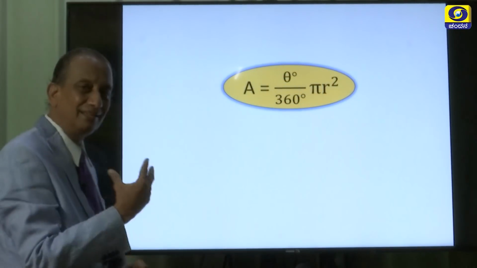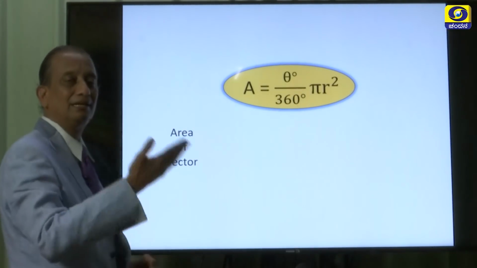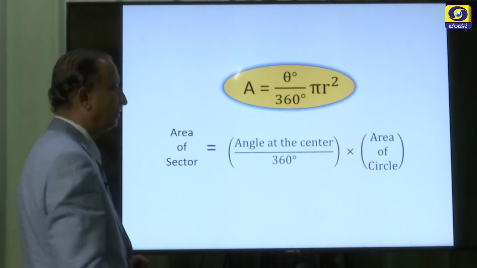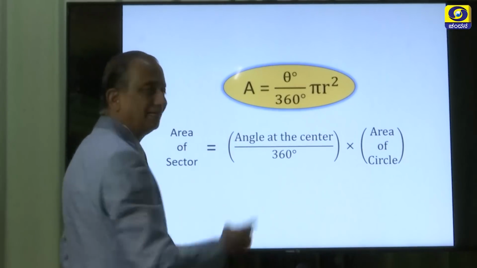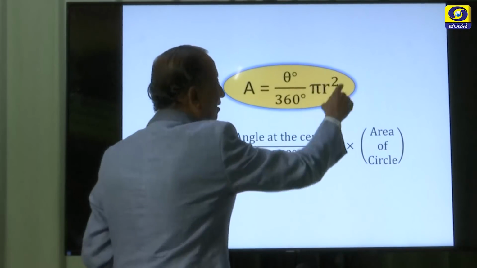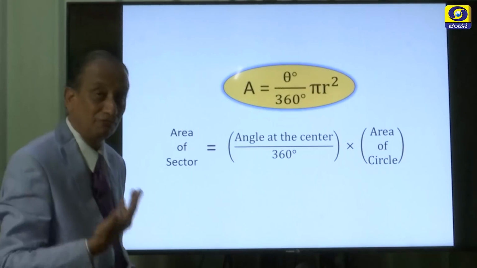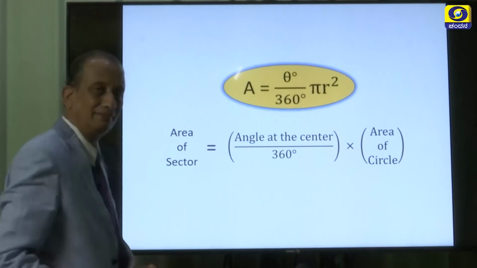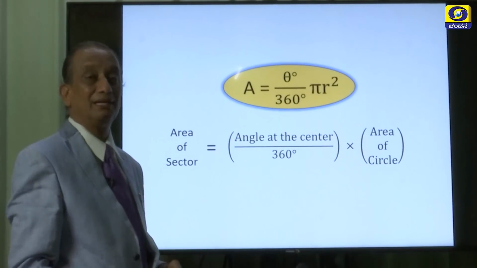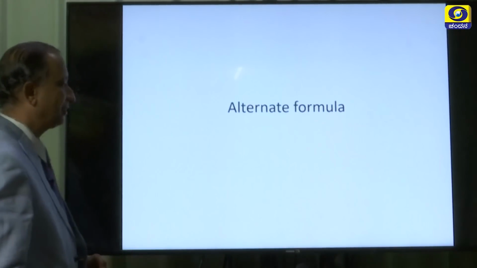Now, if you can write this formula in terms of words, we can get impressed and we can easily remember this. So, area of a sector is angle at the center, theta, divided by 360 degrees times the area of the circle. I think this would be a better way to remember for quite a long time. We can have this kind of a formula also. Try to express in words so that you can remember for a very long time to come. So, this is the area of a sector.